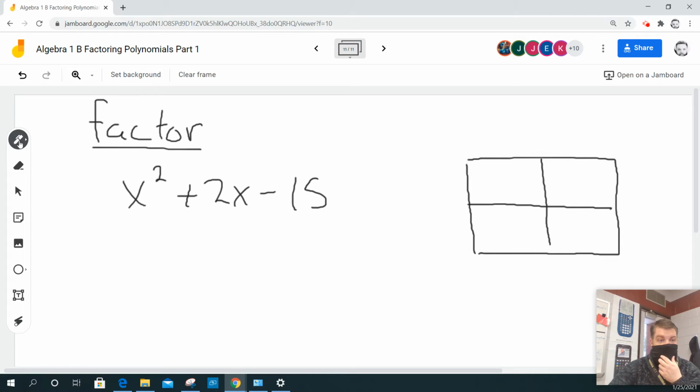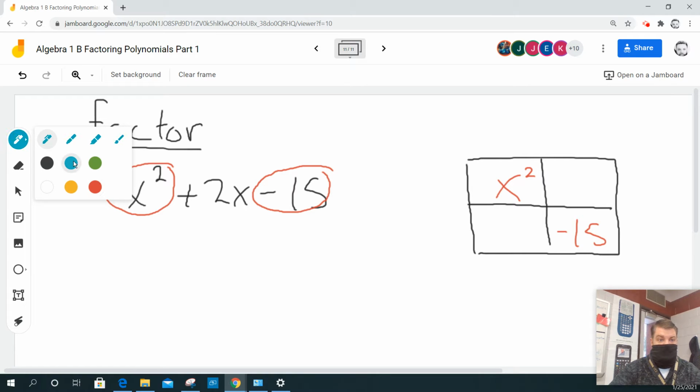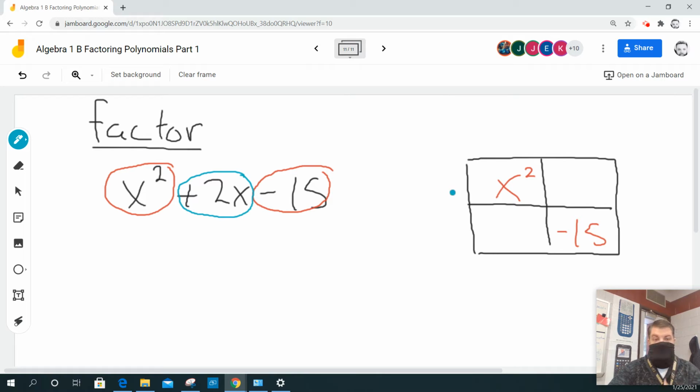So the first thing I'm going to do is take the first term, this x squared, and I know that goes in this box here. Then I'm going to take the last term and put that in this box here. And then I also remember from all the multiplying that I've done that this middle term is usually the sum or difference of these two terms, okay? So now we're going to guess and check.